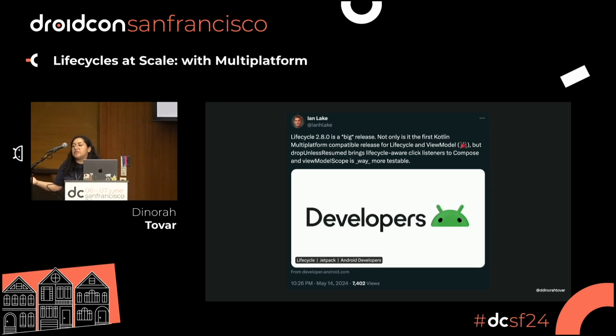But if you want to use ViewModels for multi-platform, if you already have a project in Kotlin multi-platform, you can start using ViewModels in that part too. You just have to import the library as always, and you are ready to kick in. And you can consume it from SwiftUI and other parts.